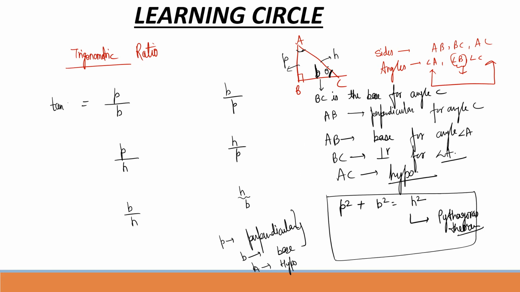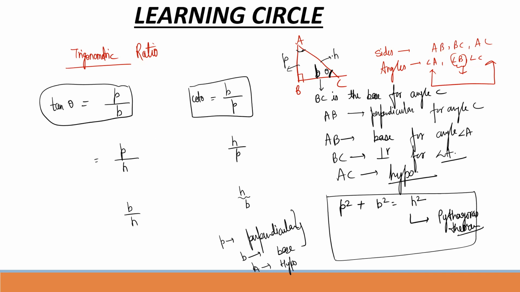Suppose this angle is theta. So tan theta is nothing but perpendicular upon base. And similarly, base upon perpendicular is nothing but cot theta. So we have covered two formulas here. Tan theta equals perpendicular upon base. Cot theta equals base upon perpendicular.